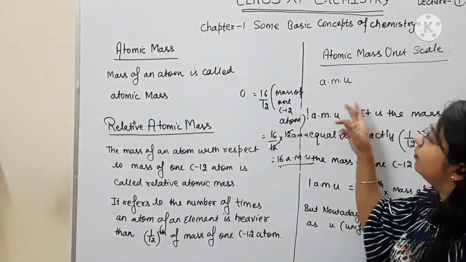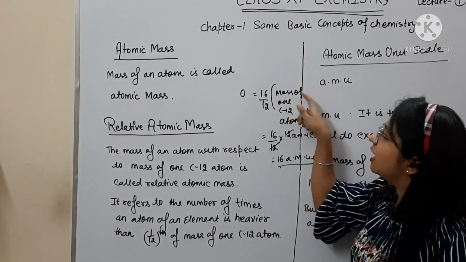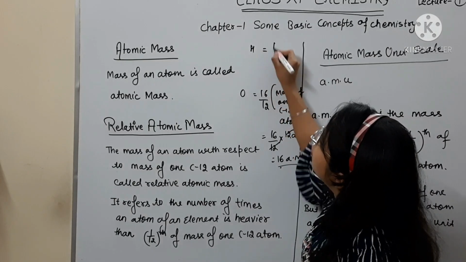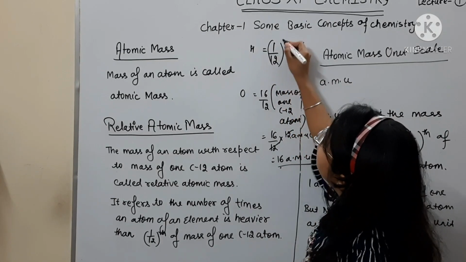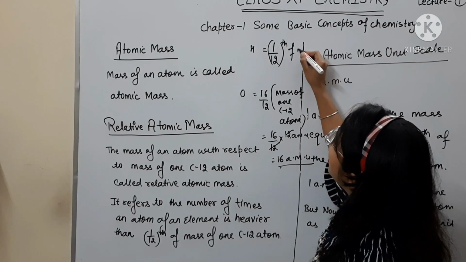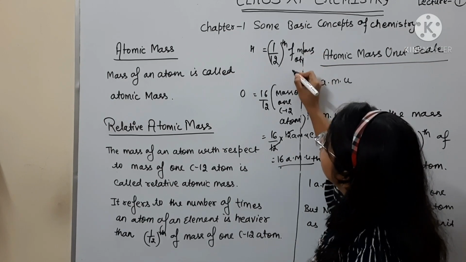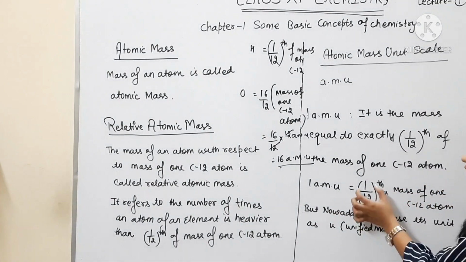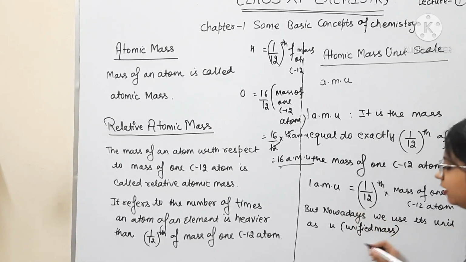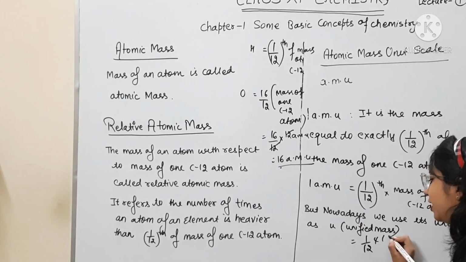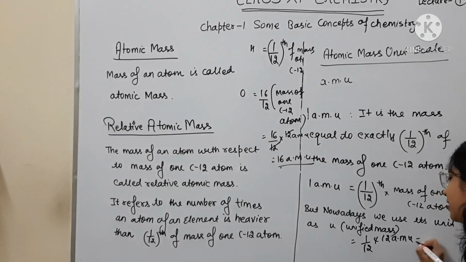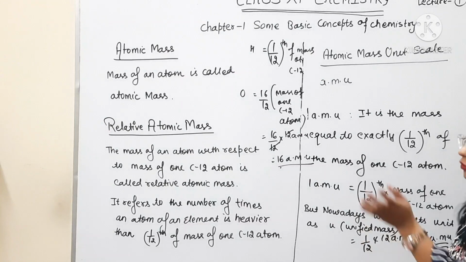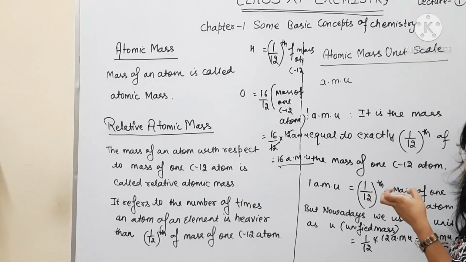Now what is 1 AMU? We know that the mass of one carbon atom is 12 AMU. So 1 carbon 12 atom has mass 12 AMU, and if we take 1/12 times of 12 AMU, we will get the value 1 AMU or 1 U. Why do we define 1?